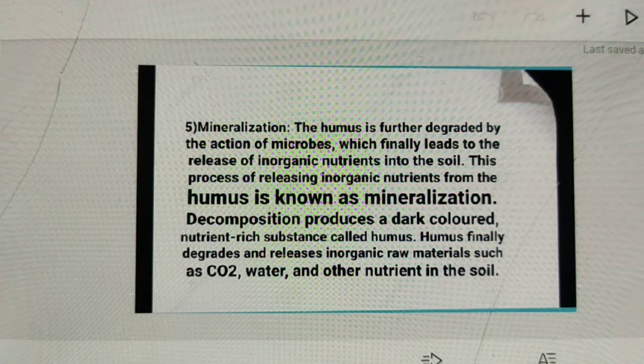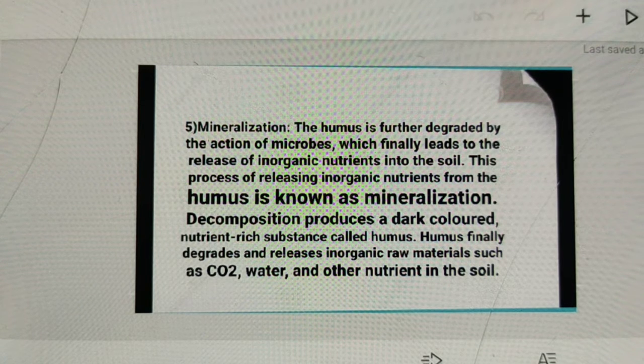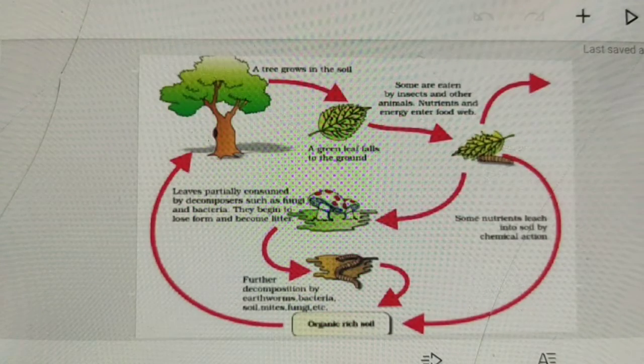Understand or not? I think all of you understand. If not, then please read the points line by line and try to understand.